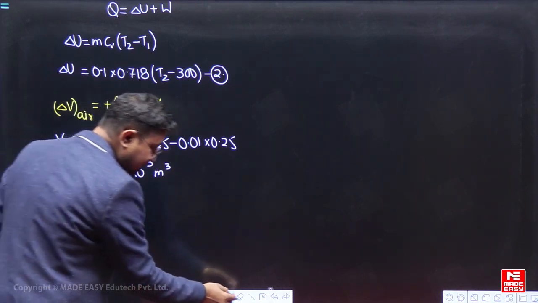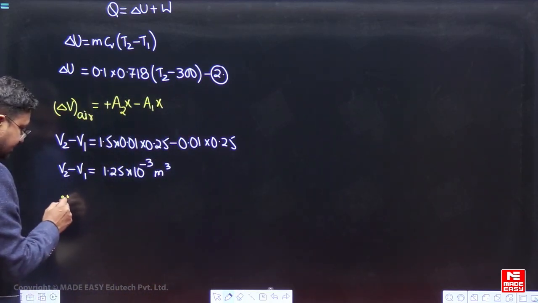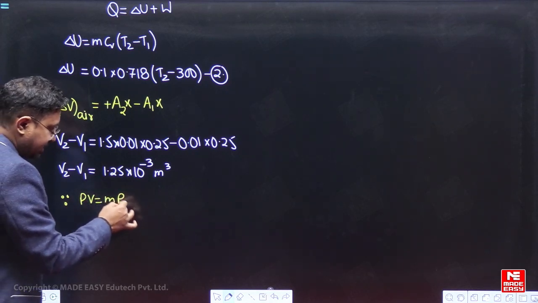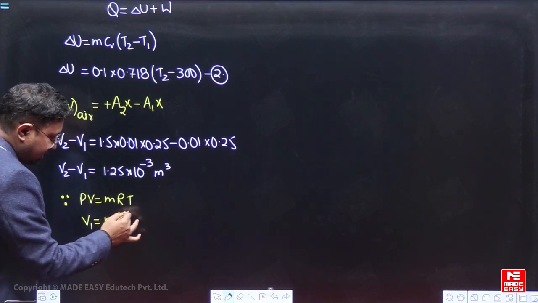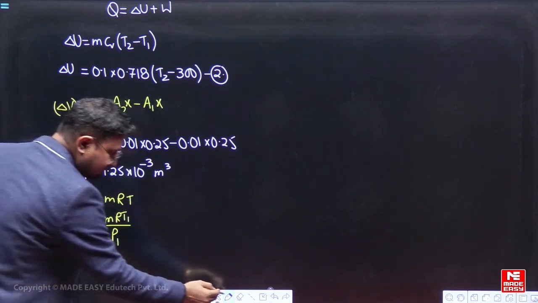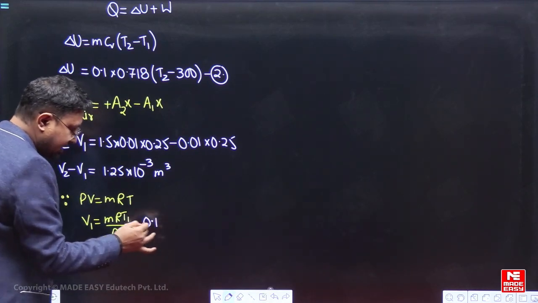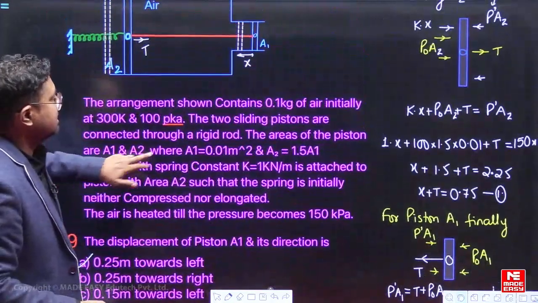Now what is V1? V1 we have to find out. So we can say, since PV is equal to MRT, V1 will be equal to MRT1 upon P1. So what is this? M, mass, is 0.1 they have given. Initially I think the mass which they have given is 0.1 kg.